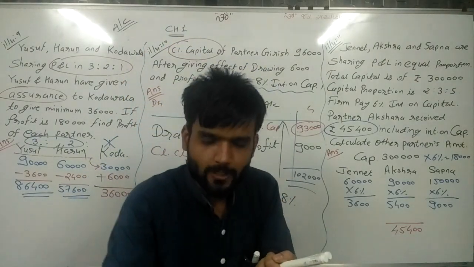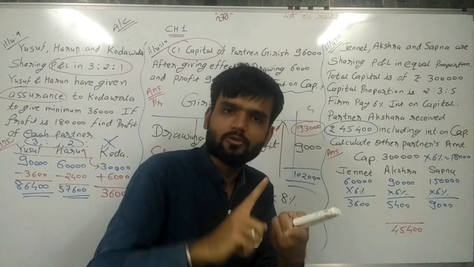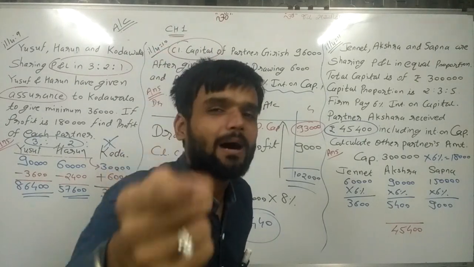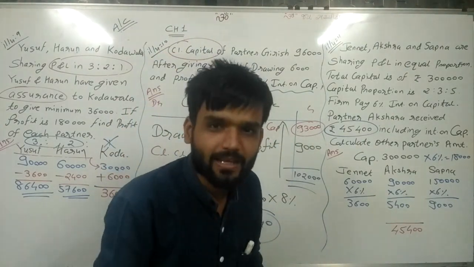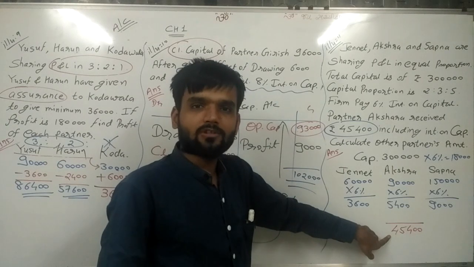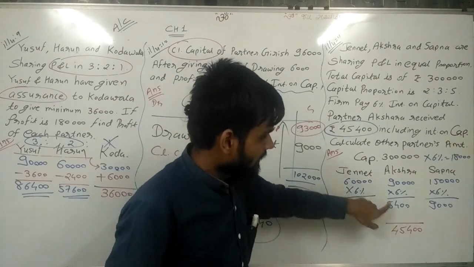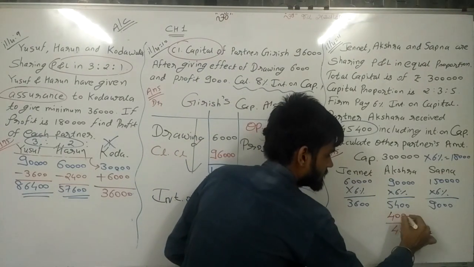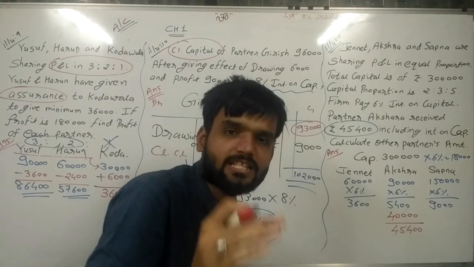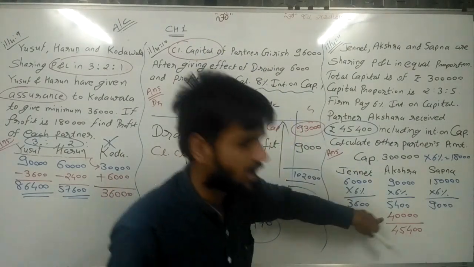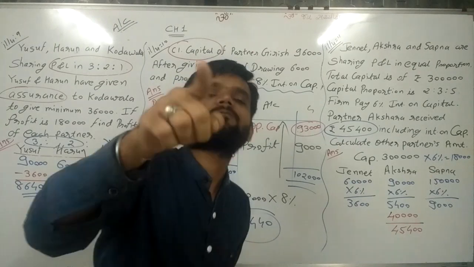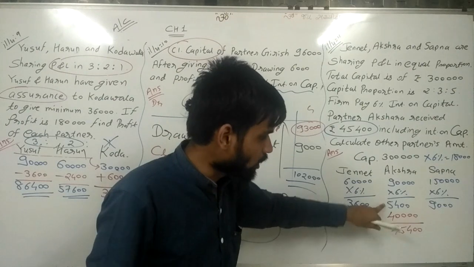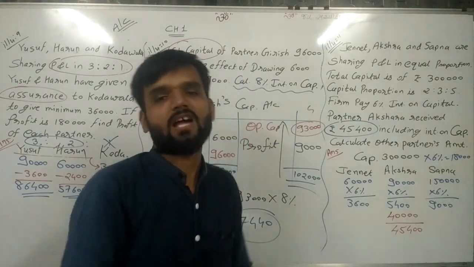Sir, a partner receives commission. A partner receives salary. A partner receives bonus. A partner receives this interest. The main thing is a partner receives profit also. It means in this 45,400, except 5,400, the remaining amount of 40,000 rupees is the profit of Akshara. So the total amount is profit plus interest on capital. Both amounts were received by Akshara.